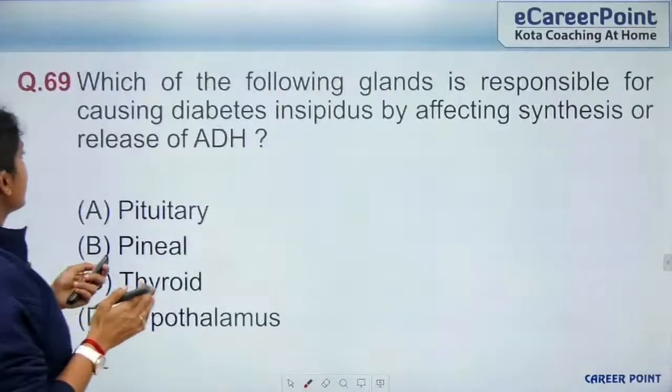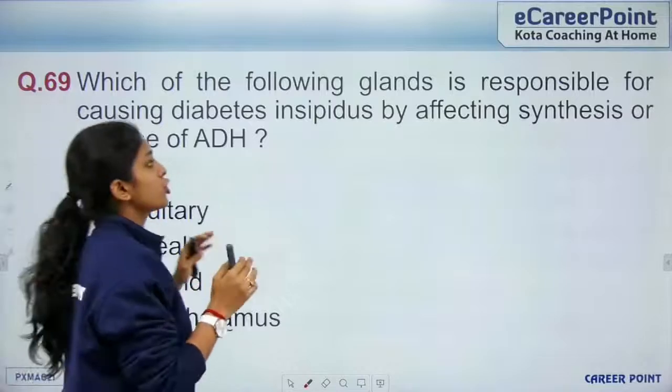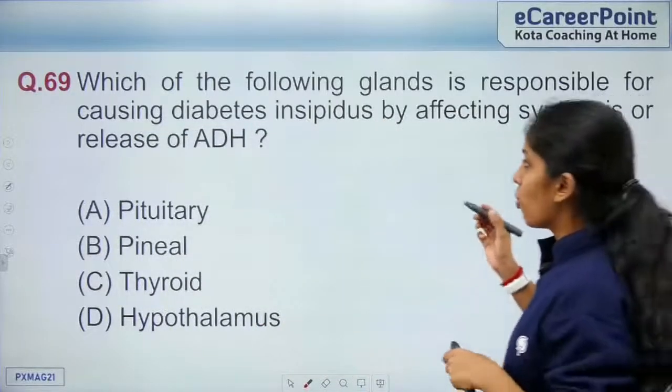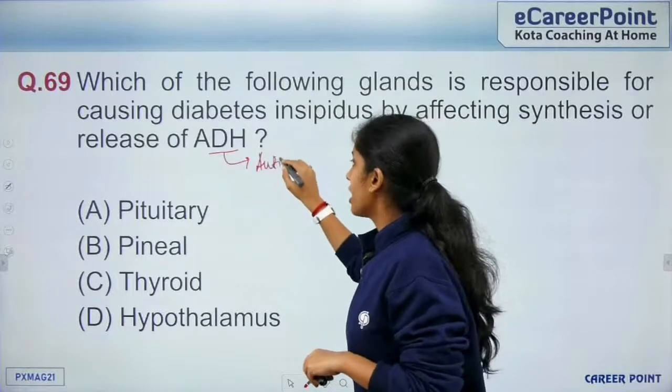So question 68, which of the following glands is responsible for causing diabetes insipidus by affecting synthesis or release of ADH? Okay, so who releases ADH? So what does ADH stand for? ADH stands for anti-diuretic hormone.